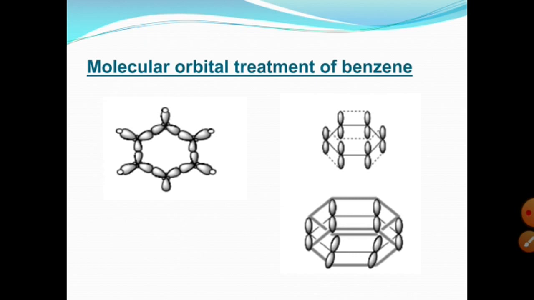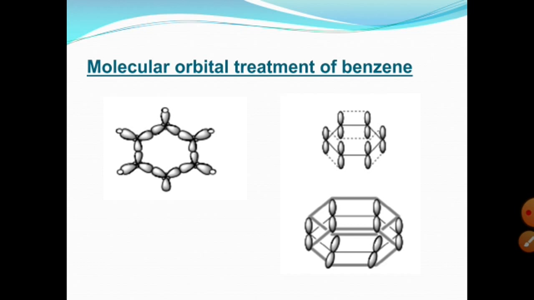These pz orbitals make pi bonds with each other. Carbon number 1 can make a pi bond with carbon number 2 or carbon number 6. So each p orbital makes a pi bond with another p orbital, and there is a continuous sheath of these pi orbitals. It results in extensive delocalized pi bonding which spreads over all the carbon nuclei in benzene.